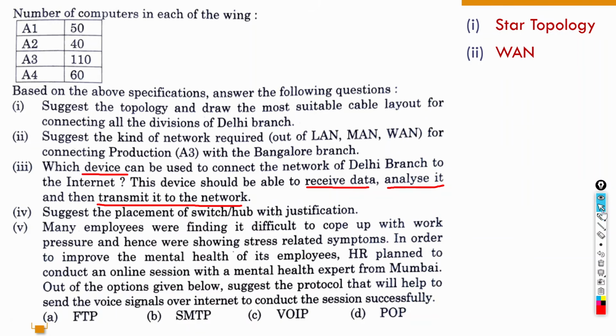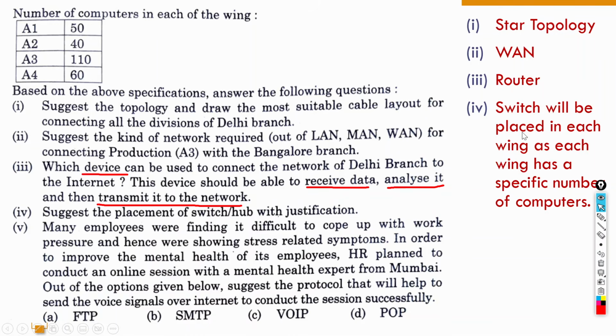So the correct answer is that this kind of device is basically your router. Then the fourth one is: suggest the placement of switch or hub with justification. So switch और hub हमारे चारों wings में अलग अलग लगेंगे. A1 में अलग लगेगा, A2 में अलग, A3 में अलग and A4 में अलग, and we have to also provide a justification. So the answer is switch will be placed in each wing as each wing has a specific number of computers. ठीक है, तो वो डायरेक्ट उसको कनेक्ट करने के लिए हम लगाएंगे.